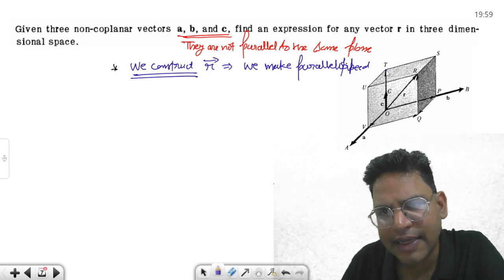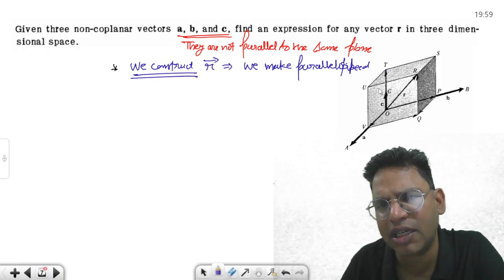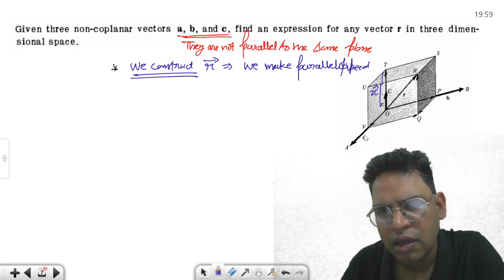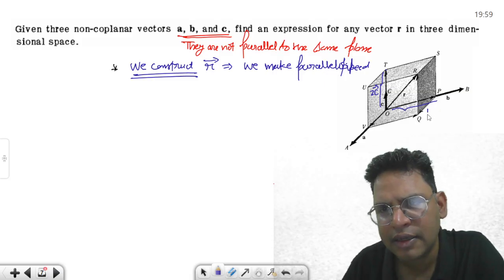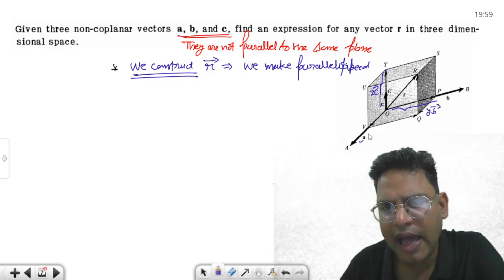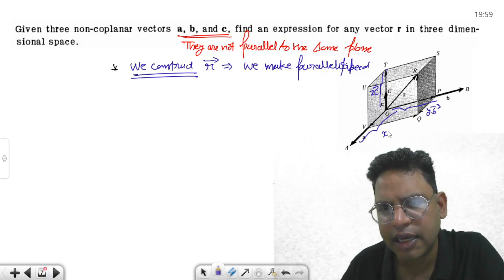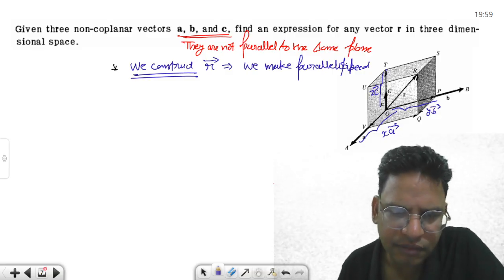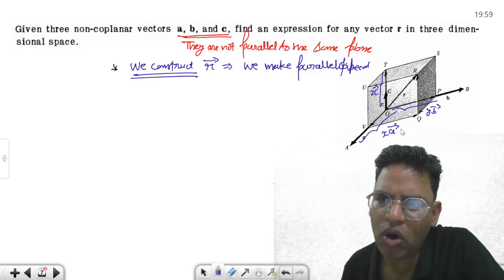let's say this length is some z times c है ना, so this length, let's say this vector is zc. Okay, this is b vector, let's say this is y times b vector, and this is, let's say, x times a vector. Okay, parallelopiped. All right.